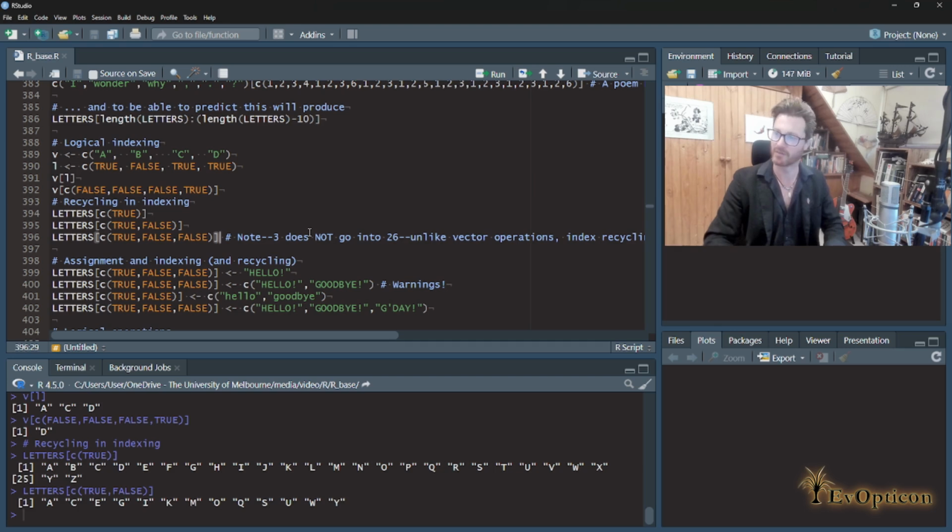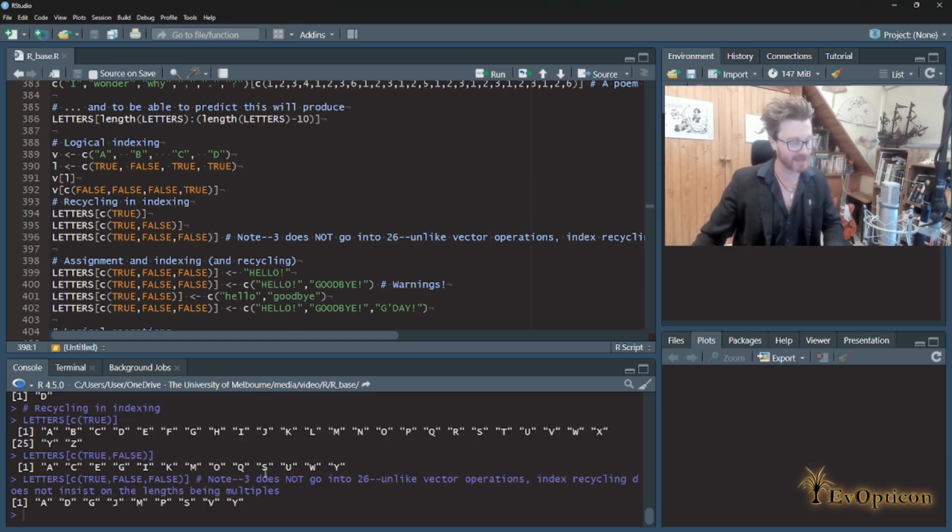Because 3 7s are 21, and then you get 24, and yeah. So it doesn't go into 26. So what is it going to do? Previously, we've seen things like throwing errors, throwing warnings. In this case, nothing. It just goes right ahead, and it gives us every 3rd element of the alphabet.